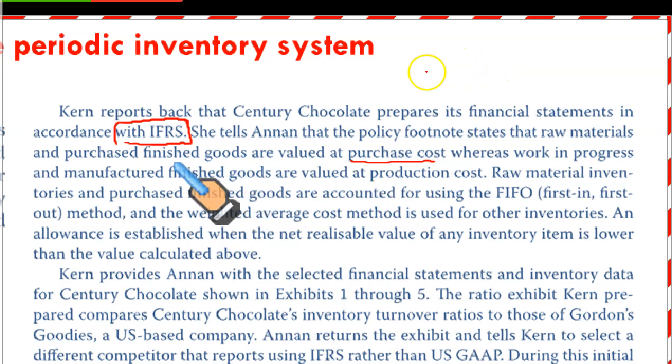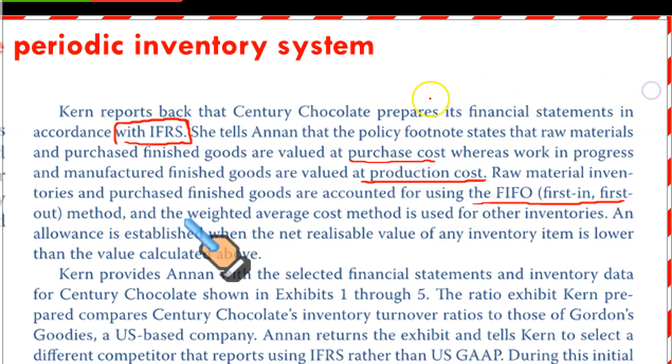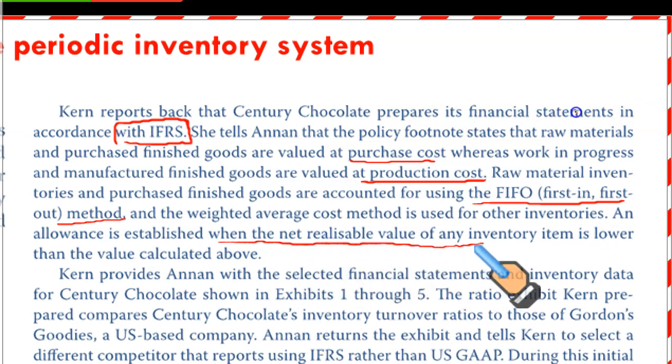So your raw material and your purchased finished goods are valued at purchase cost, whereas work in progress and manufactured finished goods are valued at production cost. Makes perfect sense. Purchased items at purchase cost, manufactured items at production cost, including raw material, direct labor, variable overhead and fixed overhead. Raw material inventories and purchased finished goods are accounted for at cost using the FIFO, first in first out, method. And the weighted average cost method is used for other inventories. Right? An allowance is established when the net realizable value of any inventory item is lower than the value calculated above.